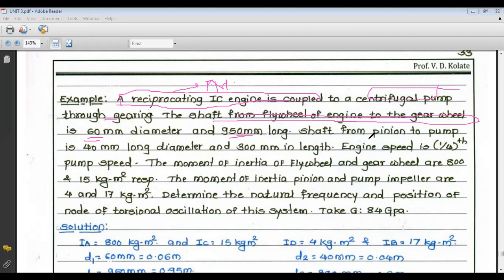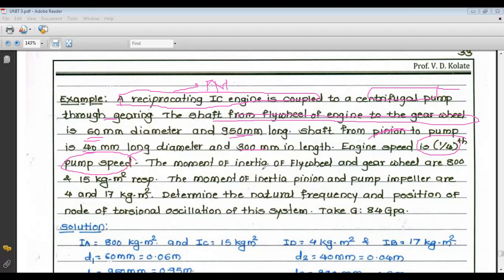Again, the shaft from the pinion, there is a gear wheel first and then next is the pinion. The shaft from the pinion to the pump is 40 mm in diameter and 300 mm in length. The engine speed is 1/4 of the pump speed, means engine speed is lower and pump speed is higher.